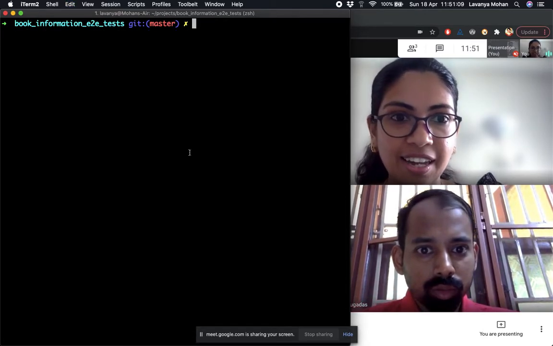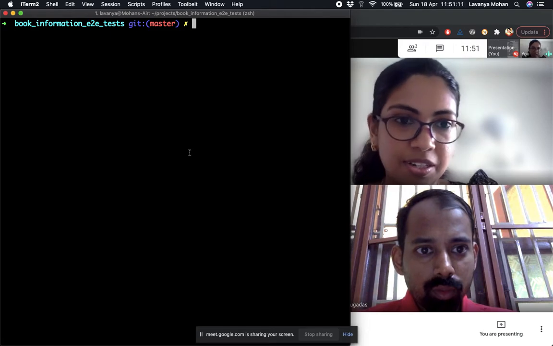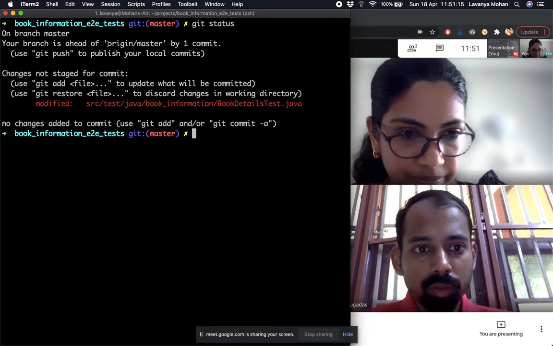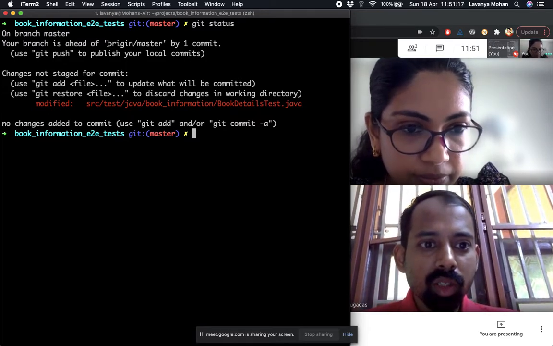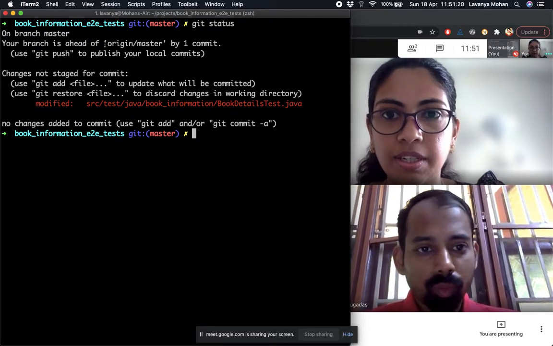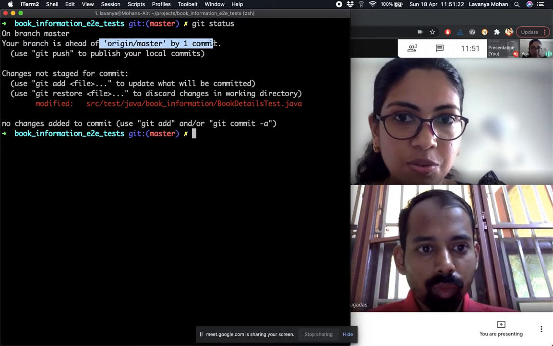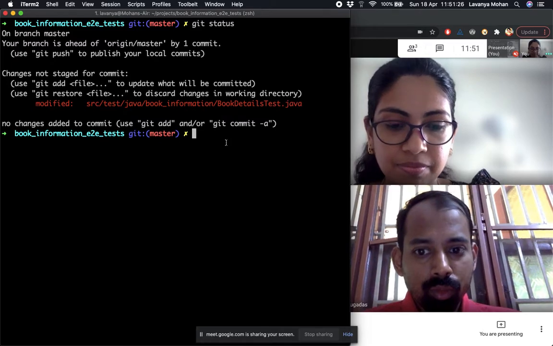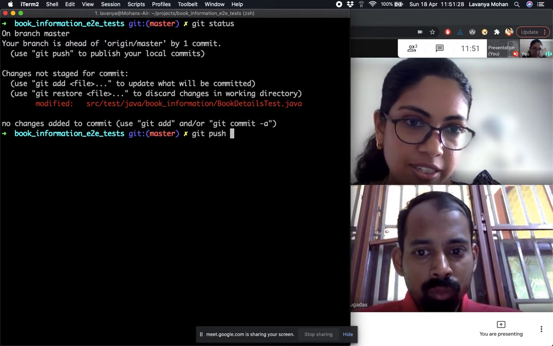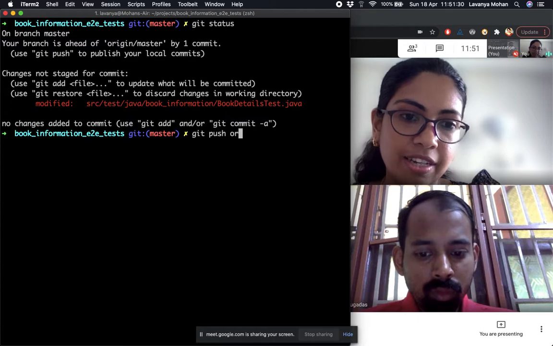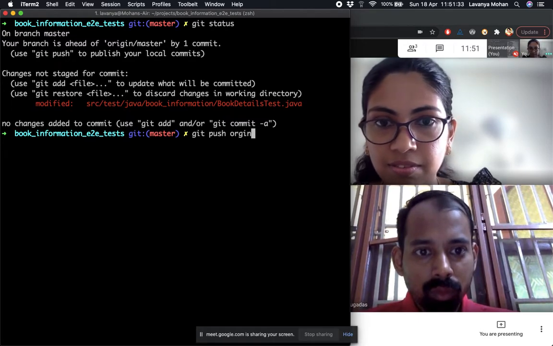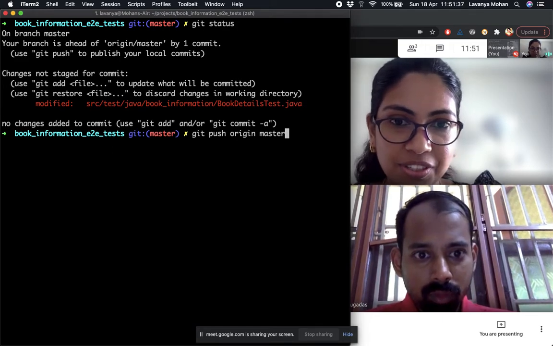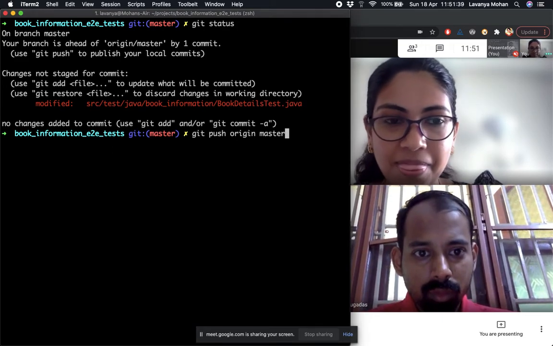Now let's say that I want to push these changes, right? Right now, I know that, sorry? Push the changes to remote. Correct, push the changes to remote. So right now it's still only on my local. Let's say I want to push it. So yeah, I could just say git push, and I can actually say where I want it to be pushed. So origin master, this is where I want it to be pushed, and if I do this, it will go.